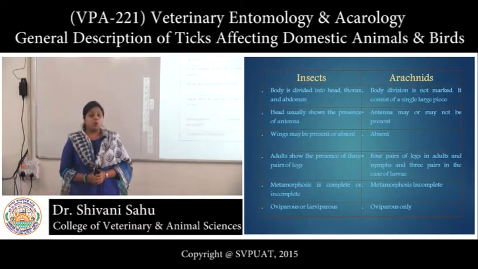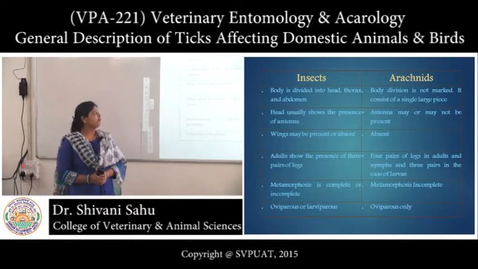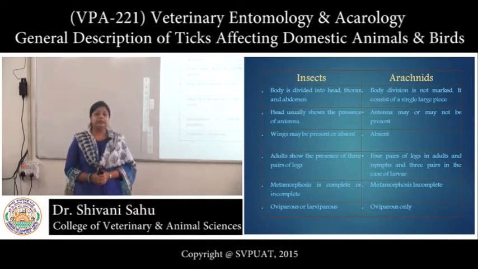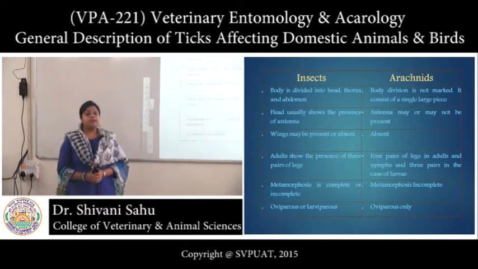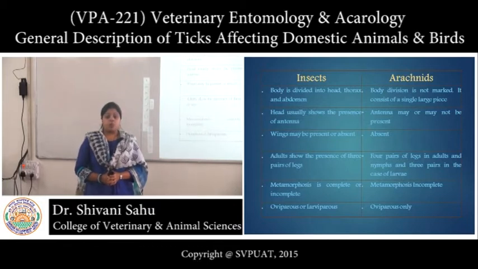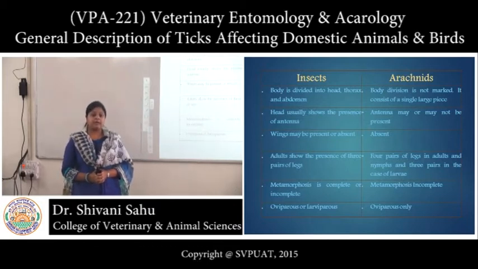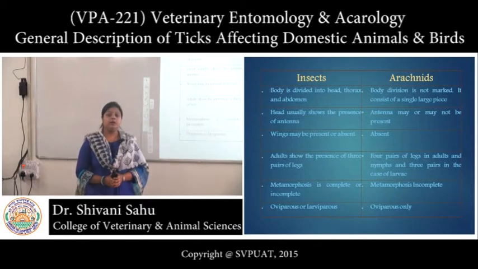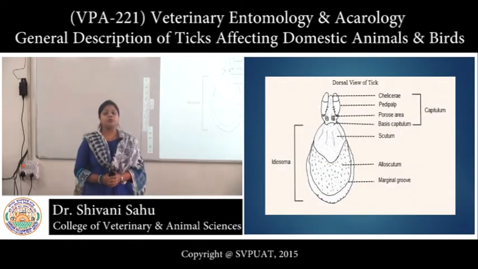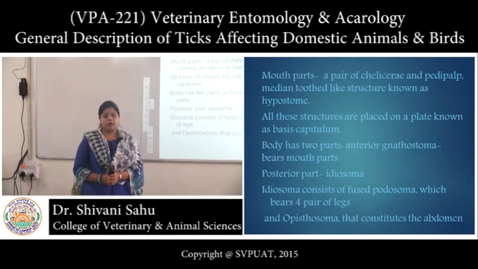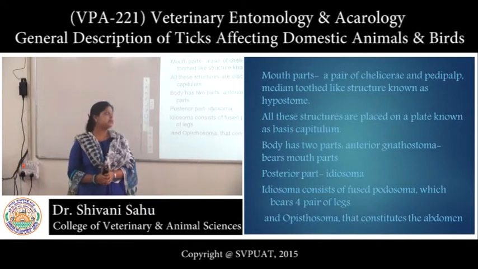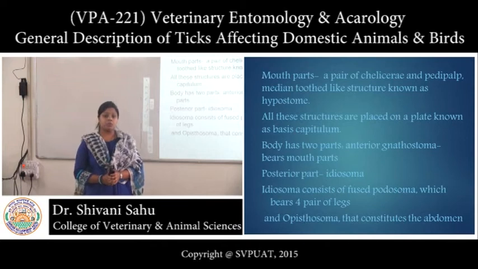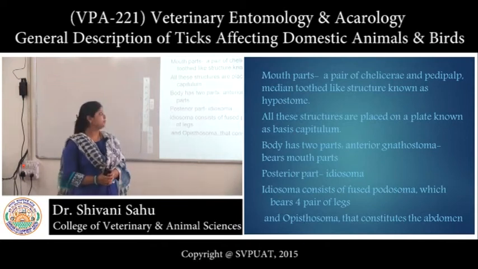Metamorphosis is complete or incomplete in class Insecta, whereas it is incomplete in class Arachnida. Insects are oviparous, larviparous, or pupiparous, whereas arachnids are only oviparous. Now this is a dorsal view of a tick. Now coming to the mouth parts. Mouth parts in arachnids consist of a pair of chelicerae and pedipalps which are sensory in nature, and a median tooth-like structure known as hypostome which contains recurved teeth.